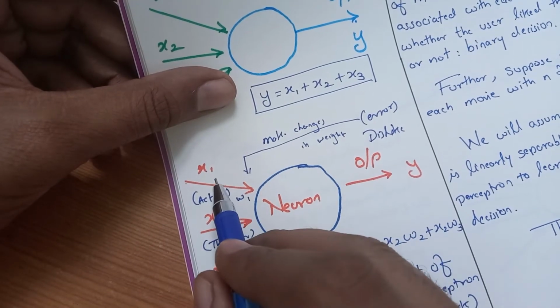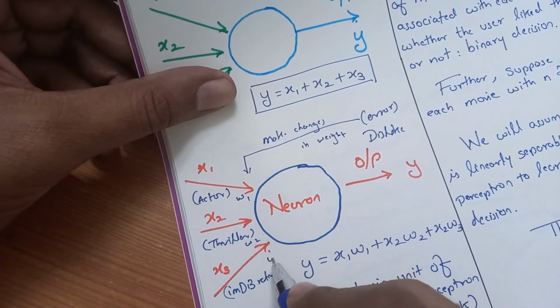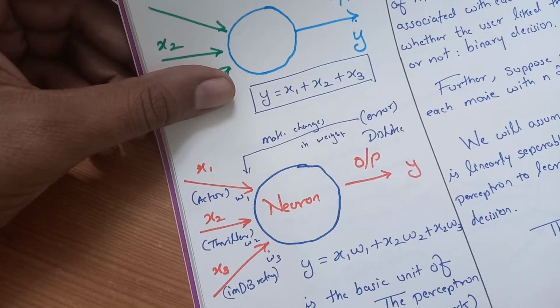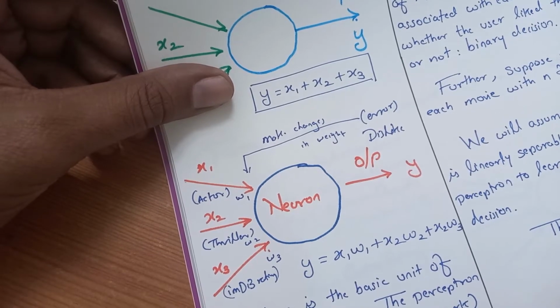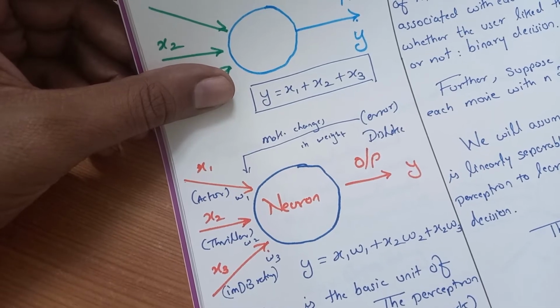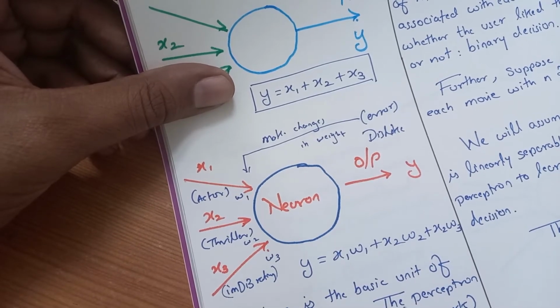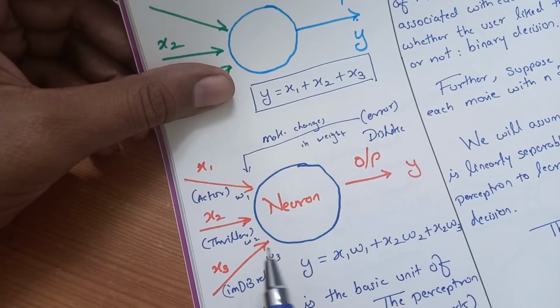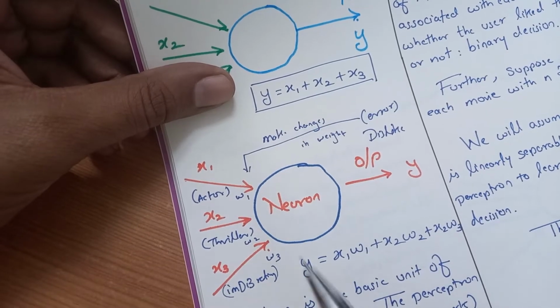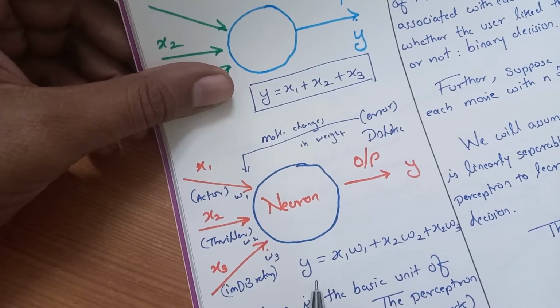W1 will be the weight for x1, W2 will be the weight for x2, and W3 will be the weight for x3. Try to understand, okay. People rely on certain features. They give more weightage to a particular feature, like they depend on the actor, or the genre of the film, or the IMDb ratings. Likewise we can assign the weights. If the actor is not so important, or it is not a thriller but the IMDb rating is good, people will like the movie. Or it may be the other way around. There are several possibilities. So this is what the perceptron algorithm is all about, building a neuron and getting the output in this format. Here you can see the equation has changed now.